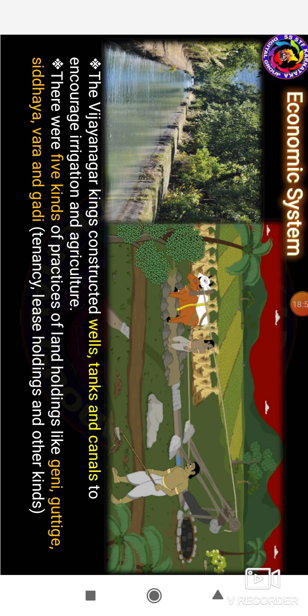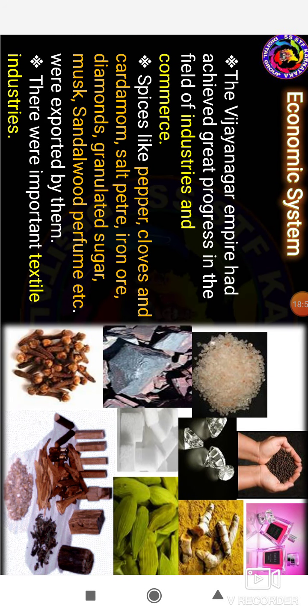The Vijayanagara Empire achieved great progress in the field of industries and commerce. The special products of the people, like pepper, cloves and cardamom, salt petre, iron ore, diamond, granulated sugar, musk, sandalwood and perfume, were exported from the Vijayanagara kingdom.